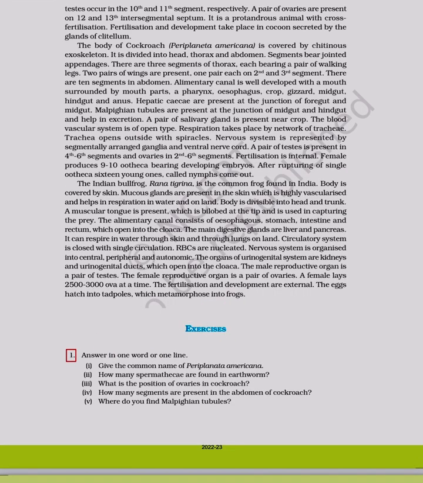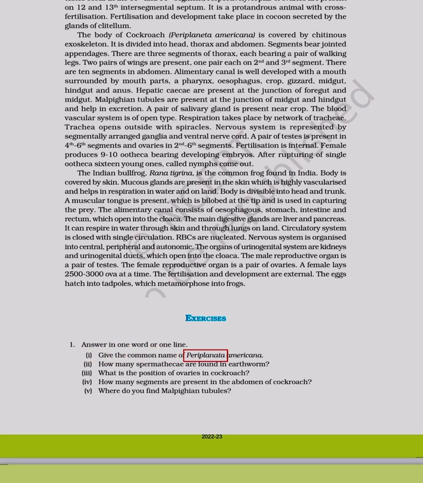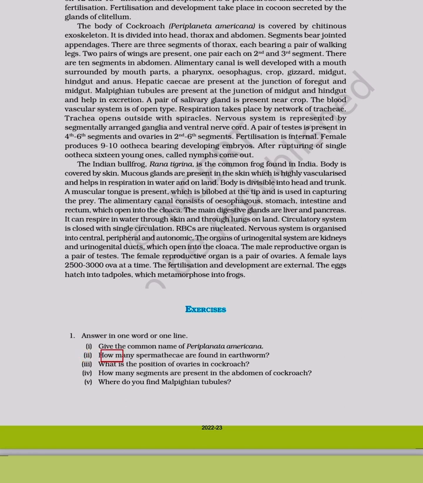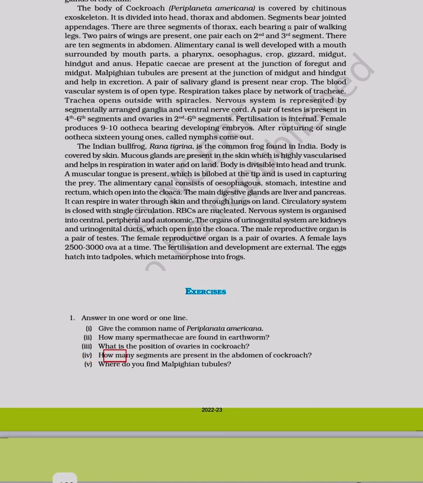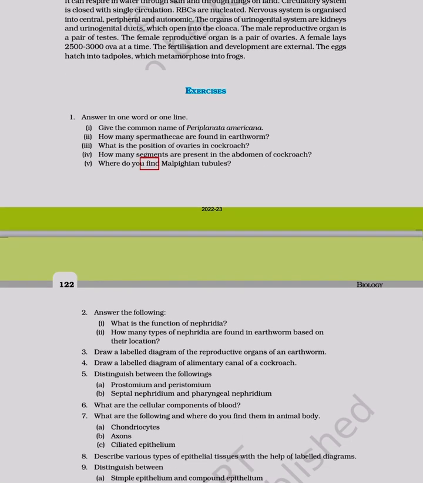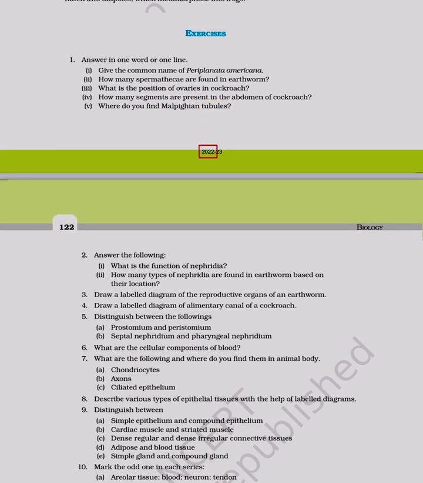Exercises. 1. Answer in 1 word or 1 line. 1. Give the common name of Periplaneta americana. 2. How many spermathecae are found in earthworm? 3. What is the position of ovaries in cockroach? 4. How many segments are present in the abdomen of cockroach? 5. Where do you find Malpighian tubules?